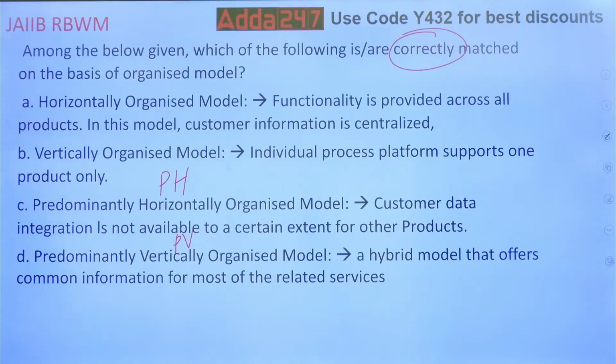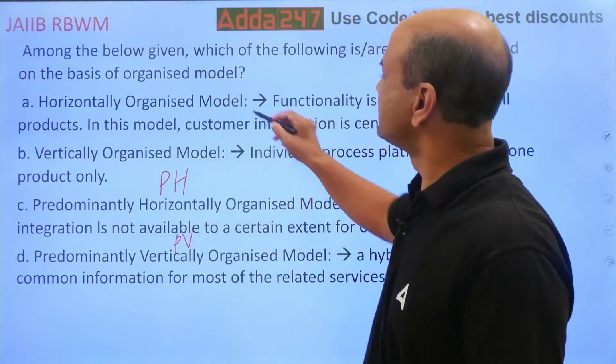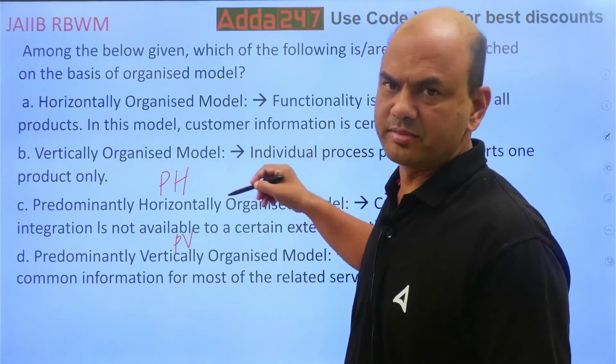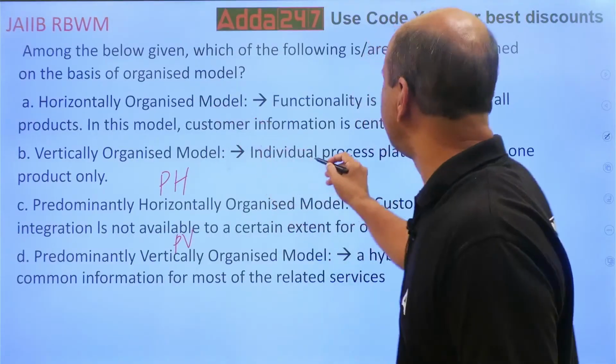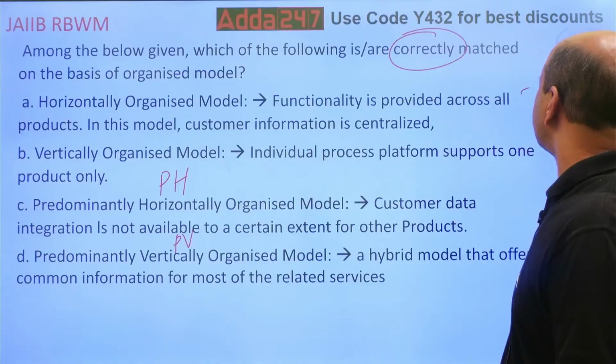Here, you want correctly matched. So let's see. Say this, the first one. These two are reversely matched. Means what? Horizontally organized, individual process platform supports one product only. So we'll mark this like this.